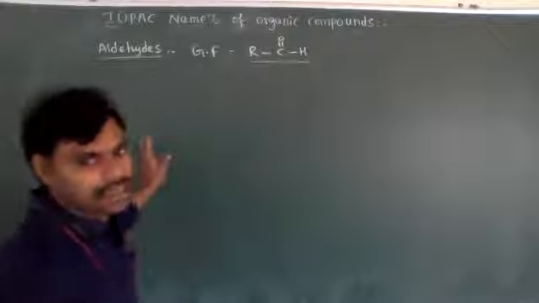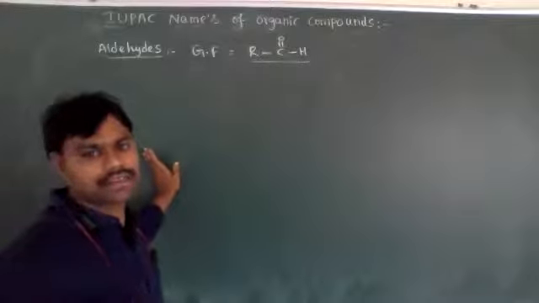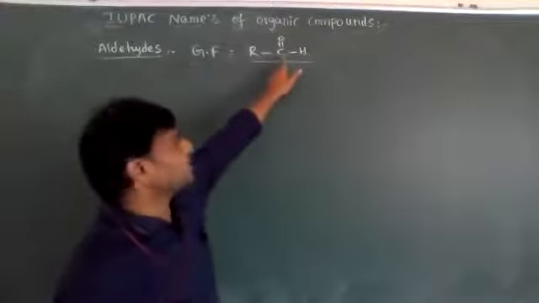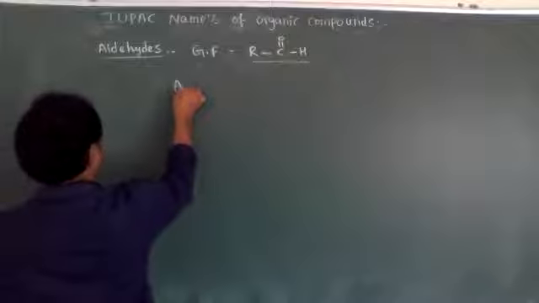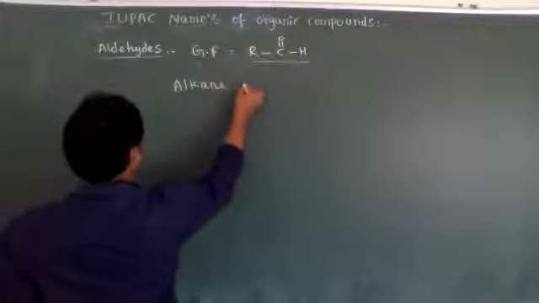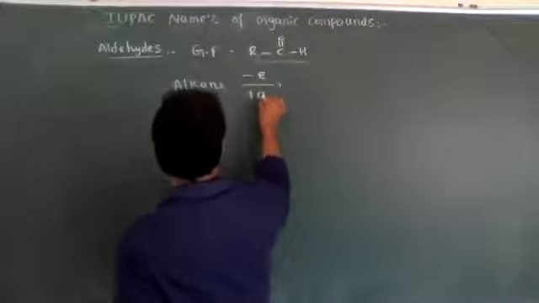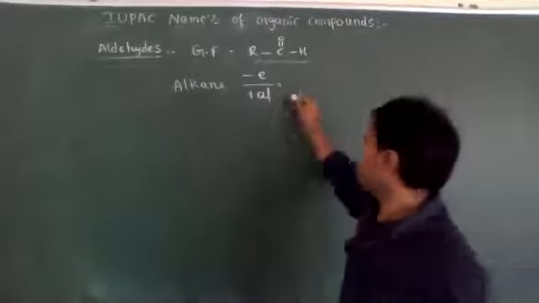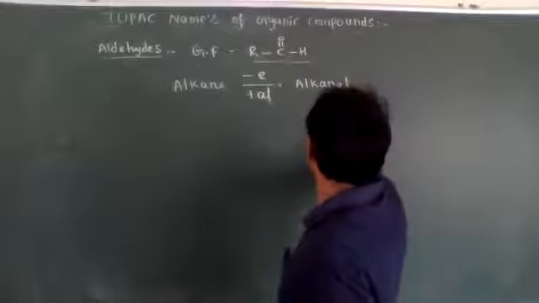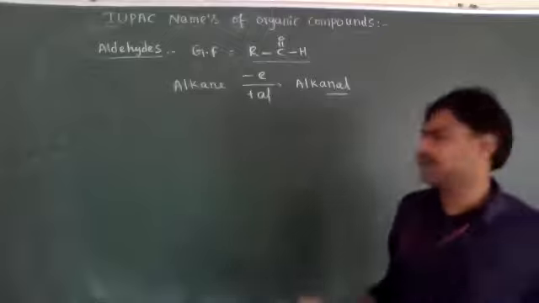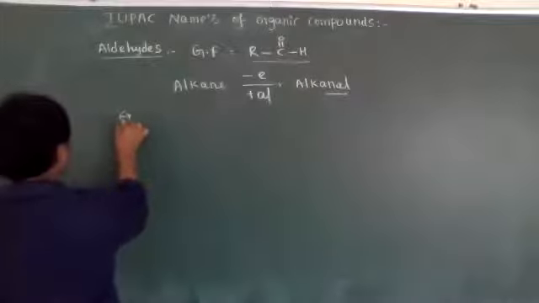Common names are not required initially. I am giving just 1 or 2 compounds' common names. The remaining common names are not required. So the aldehyde general formula is R-C double bond OH. Now its IUPAC nomenclature: from alkanes, you remove e and add al. Then we get alkanal. This alkanal is the IUPAC nomenclature of aldehydes. Let's see examples.